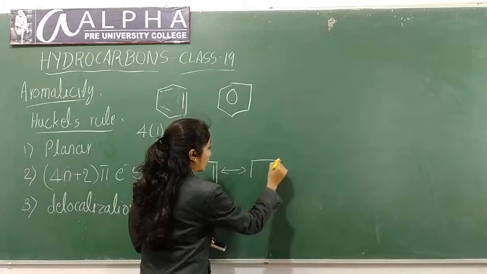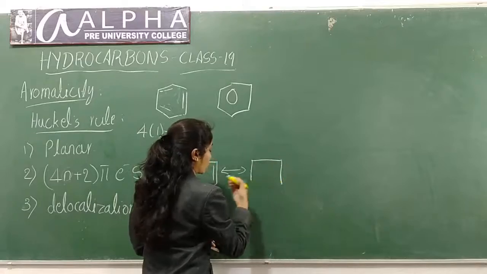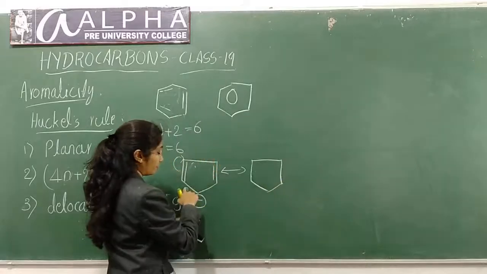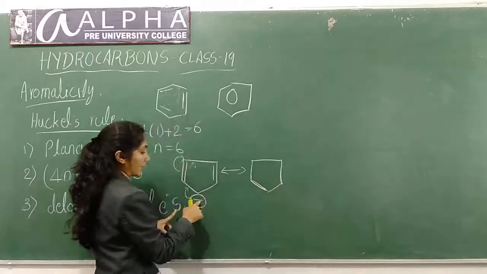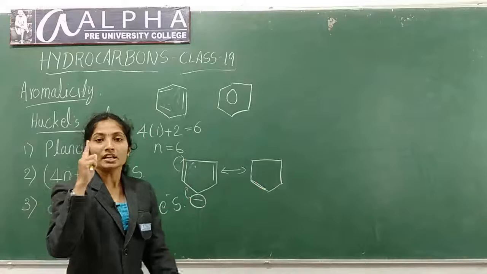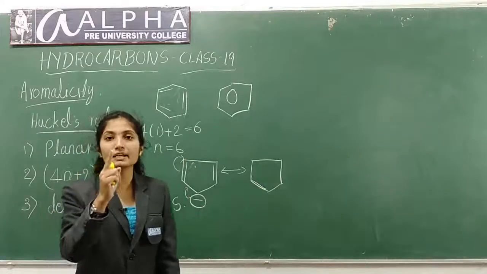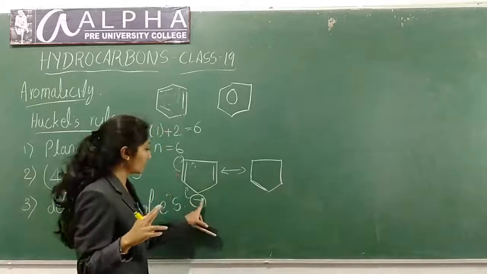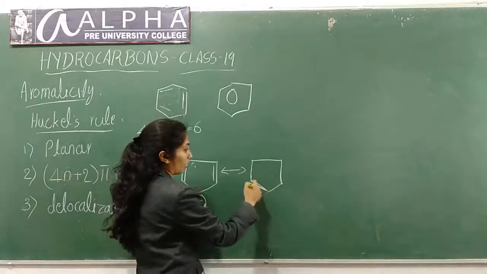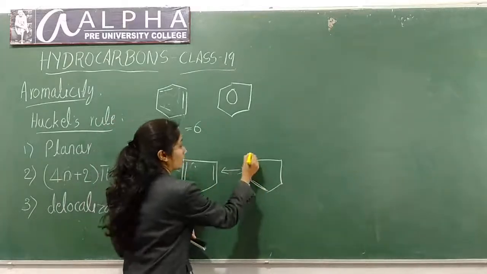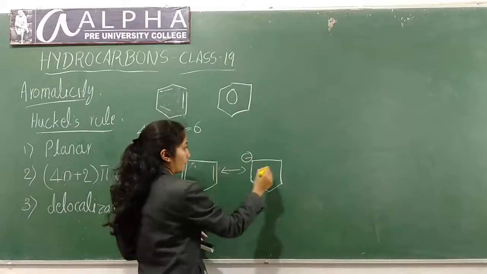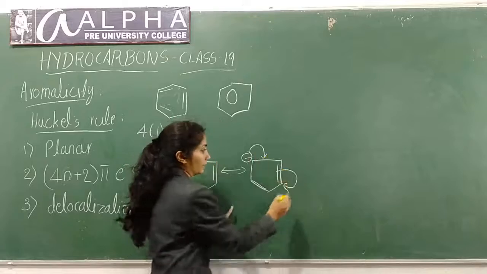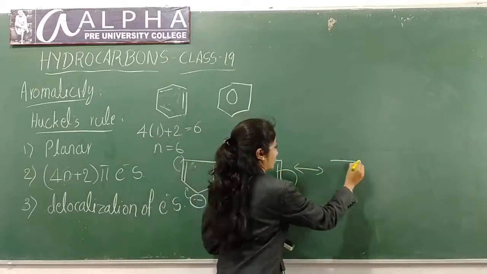You should know how to write delocalized structures or resonance structures. This will form a bond. This negative sign indicates 2 electrons. If a single electron is present, we represent it by a radical. It shows there are 2 electrons here, so it forms a pi bond and this bond will move onto this carbon atom. In the next step, this will move here and this will move onto this carbon atom. You will get a structure like this.